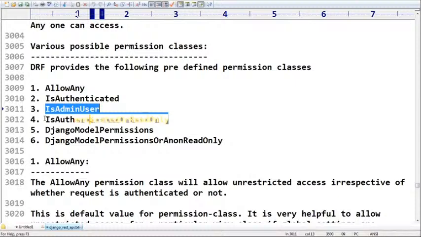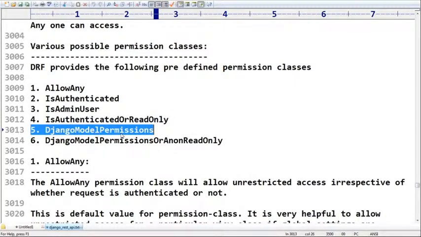Next, Django model permissions. Django model permissions are internally model-based permissions, right? This is the most powerful one, because full control is in our hands. Have you remembered? I already covered this: how to give add permission, change permission, and delete permission. Even this one we covered.